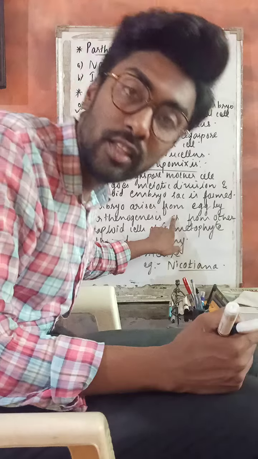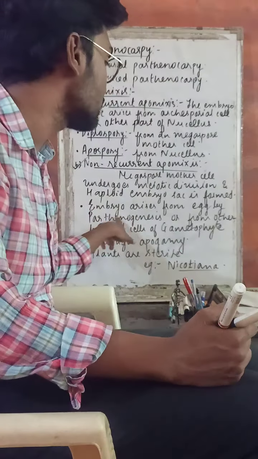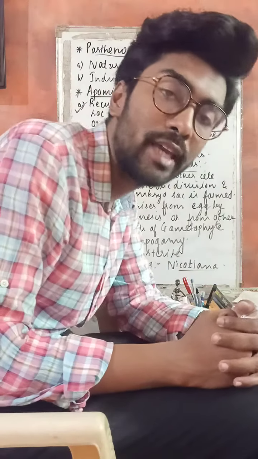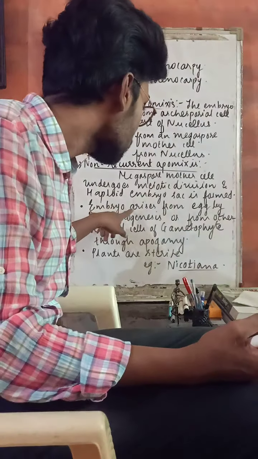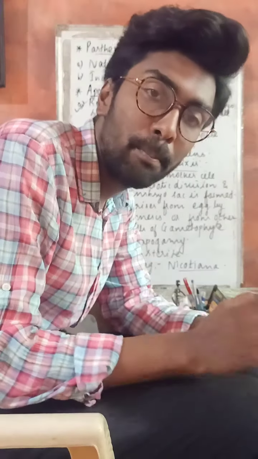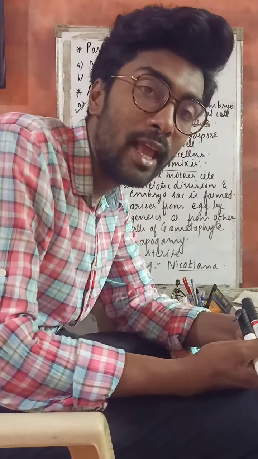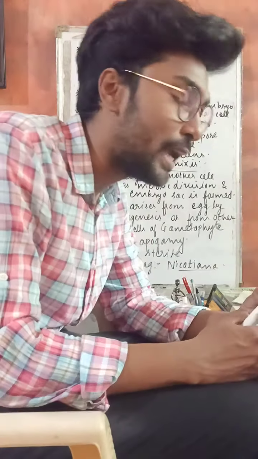Embryo arises either from the egg by parthenogenesis or from the other haploid cell of the gametophyte. So either there is a formation of the embryo from the egg cell by parthenogenesis without fertilization, or it can take place from the gametophytic cell by the process of apogamy, right?